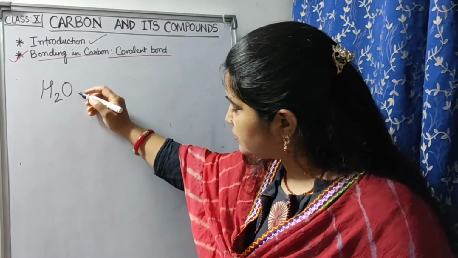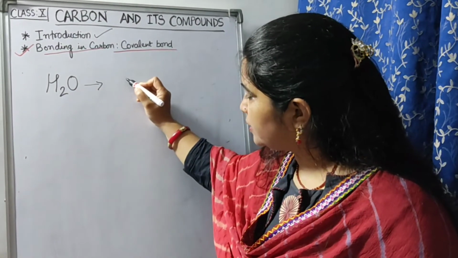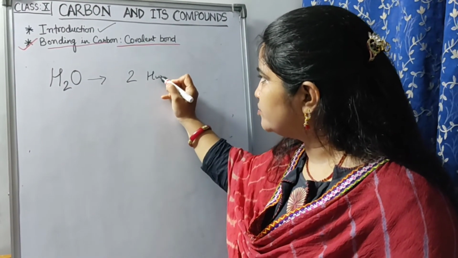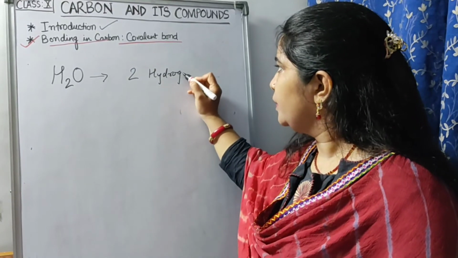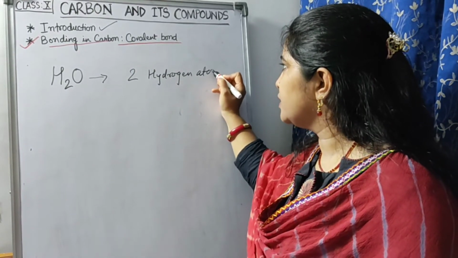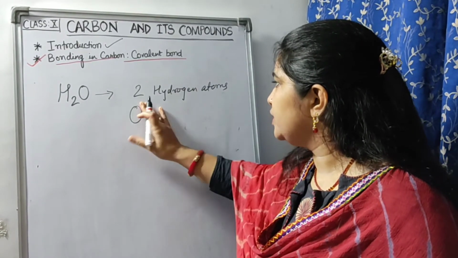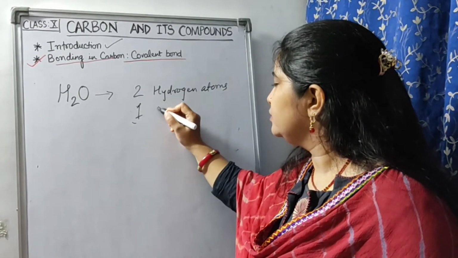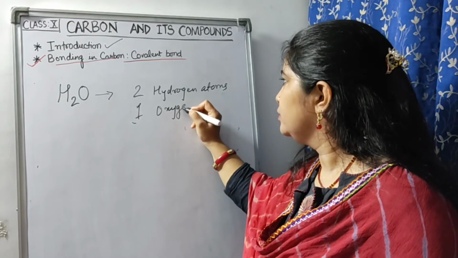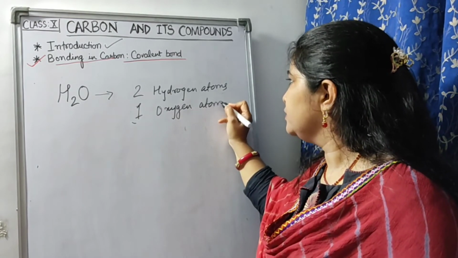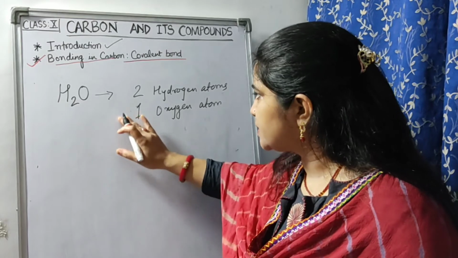Suppose I am writing, see, in this case you could see that 2 hydrogen atoms are there and only 1 oxygen atom is there. So how will the sharing take place?